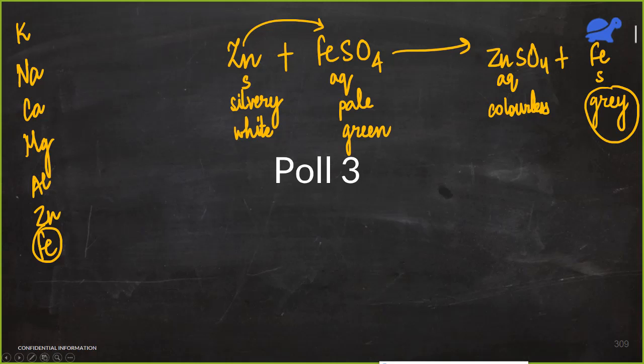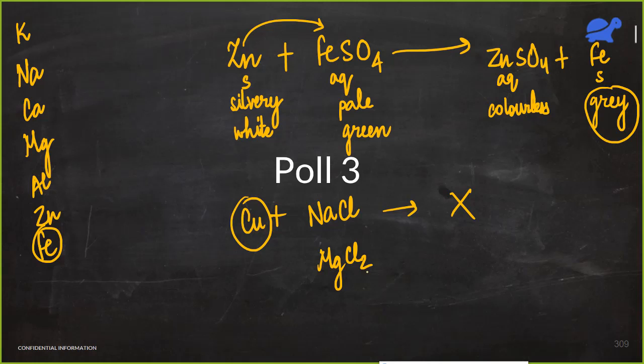Okay, next question. Which of the following pairs will give a displacement reaction? For this you have to know the reactivity series. First is sodium chloride and copper. Copper is less reactive as compared to sodium, so the reaction will not take place. Second option is magnesium chloride and aluminium metal.